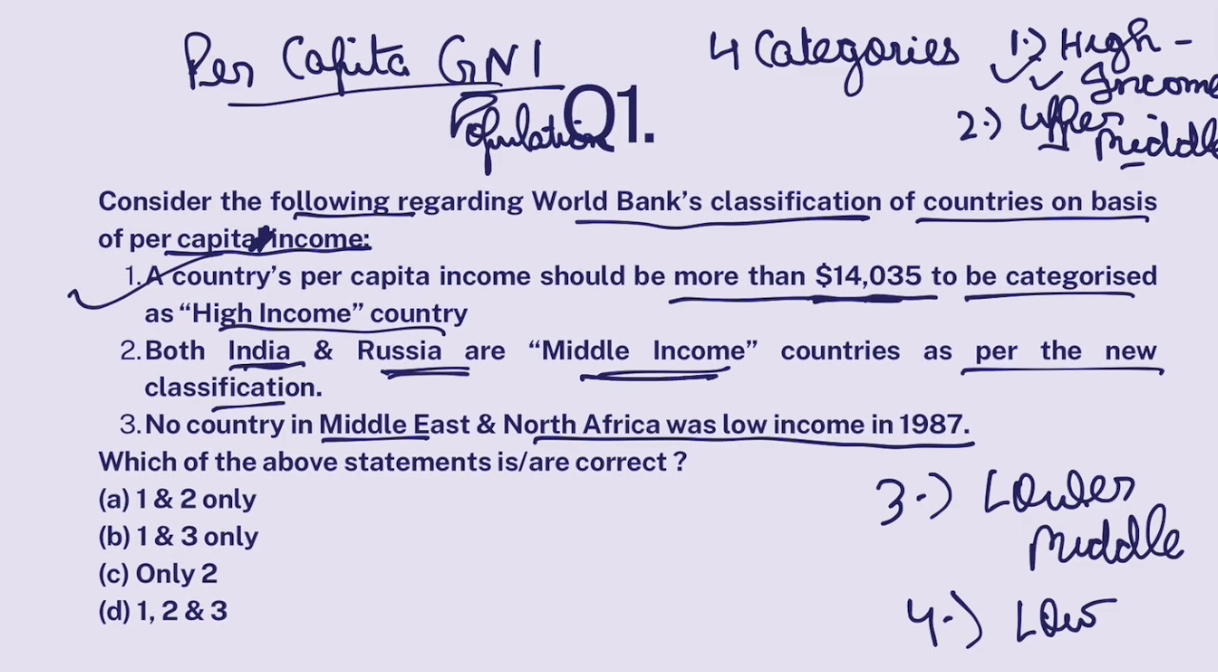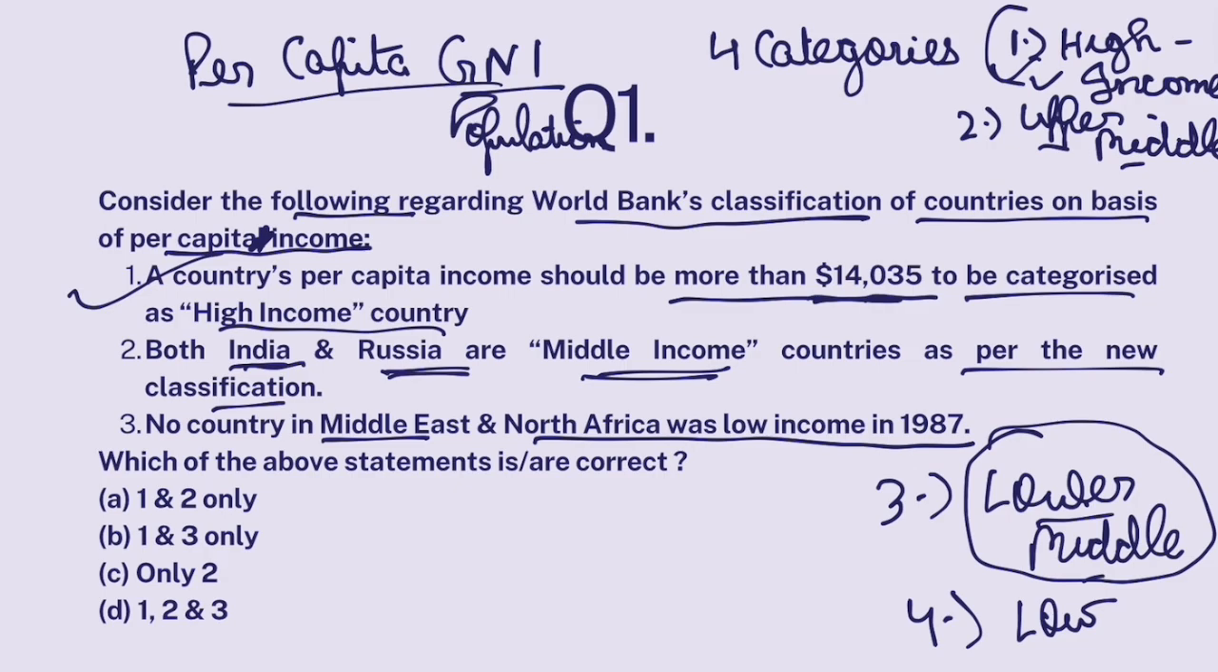Both India and Russia are middle income countries. No, not at all. India is a lower middle income country, not low, lower middle income country, whereas Russia now is a high income country. Though between 2014 to 2024, it was an upper middle income country. But as per the recent World Bank's classification, it is now upgraded to high income country.